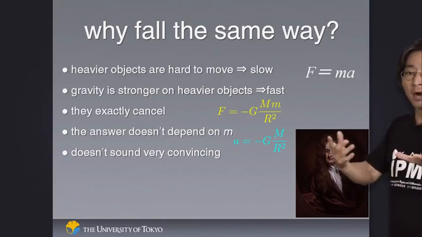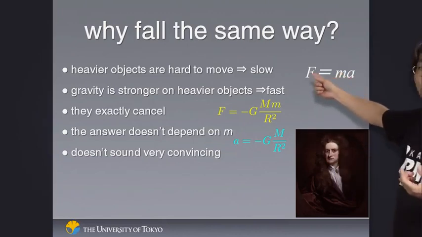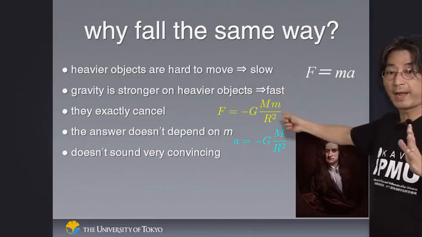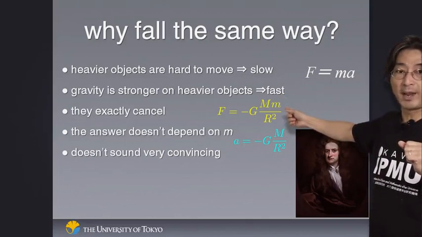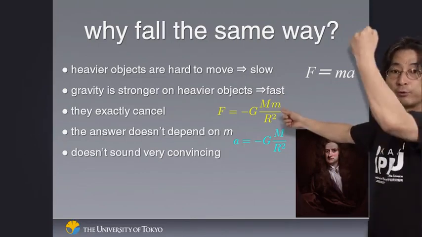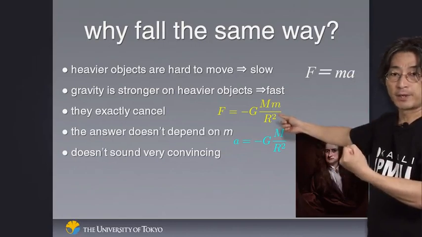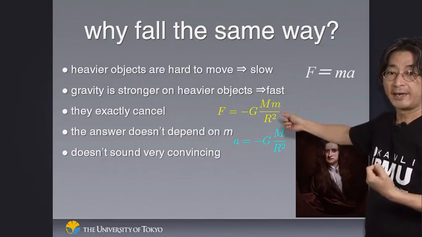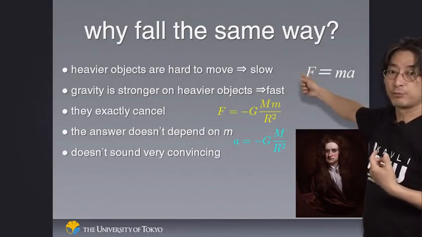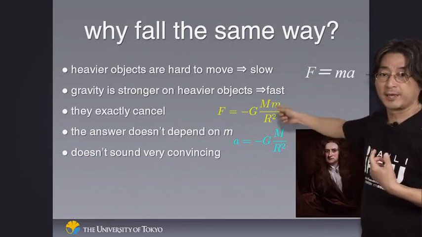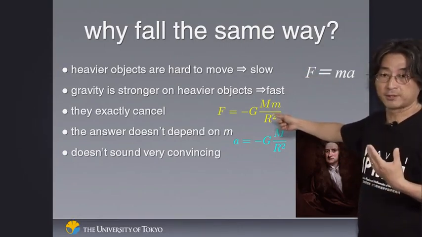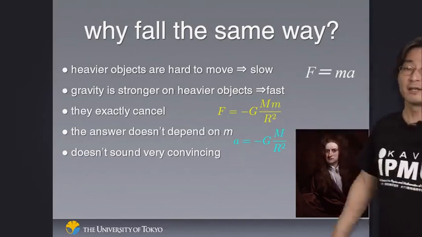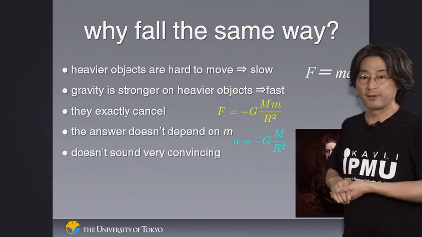So if you think of a heavier object based on F equals ma, you might think that it would actually move more slowly. On the other hand, the force of gravity is proportional to how much it weighs. A heavier object is pulled more strongly by the Earth. So then you might think that a heavier object would fall faster instead. It turns out that heavier objects should move more slowly because of F equals ma, but they are pulled more strongly because they are heavier, because of the universal theory of gravitation. The dependence on mass in the two equations exactly cancels if you think about the motion.